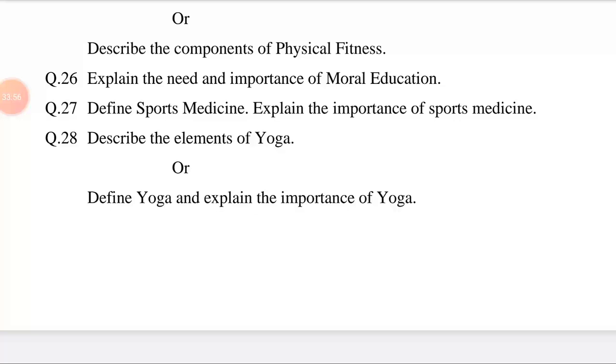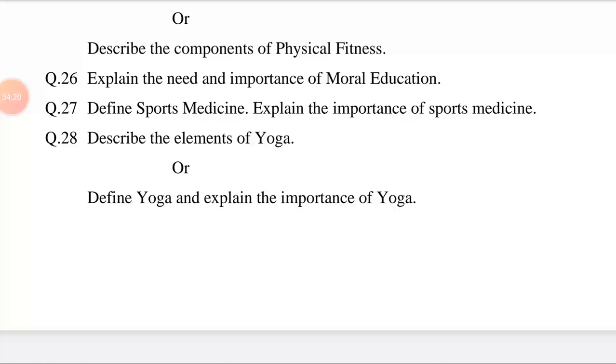Second, Niyama. Niyama has 5 moral codes of conduct. Number 1. Cleanliness or shaucha. Second, contentment or santosha. Third, austerity or tapas. Fourth, self-study or svadhyaya. Fifth, surrender to God or Ishvara pranidhana. Third, postures or asana.